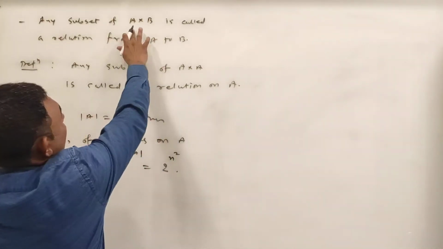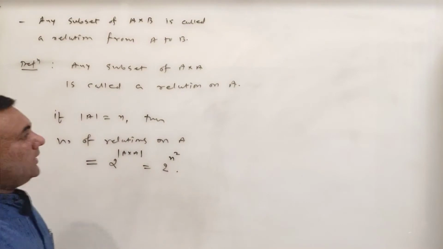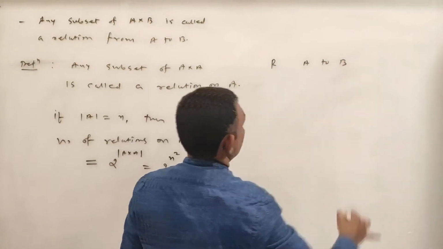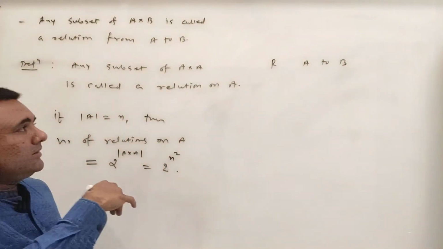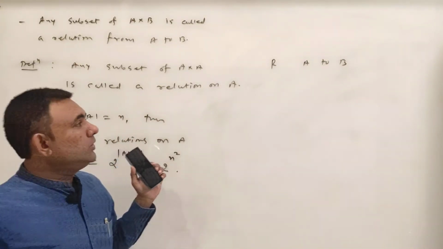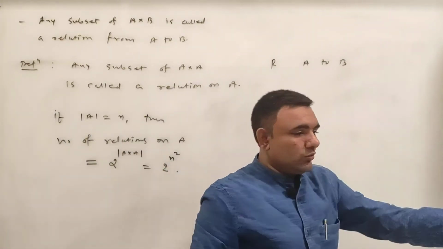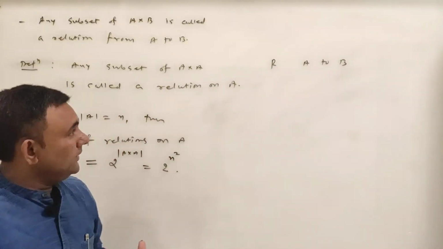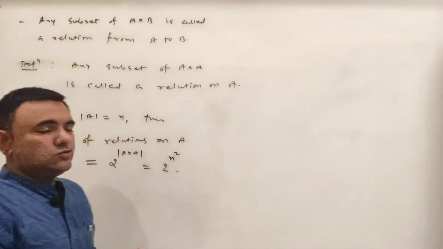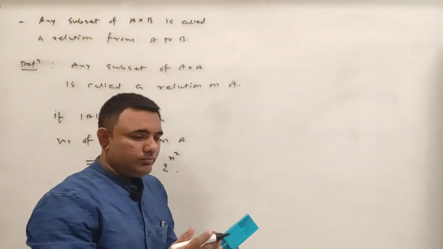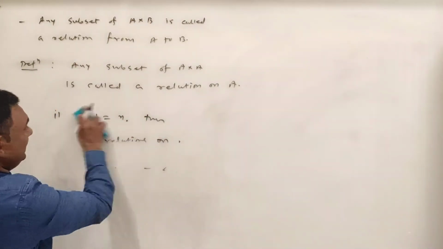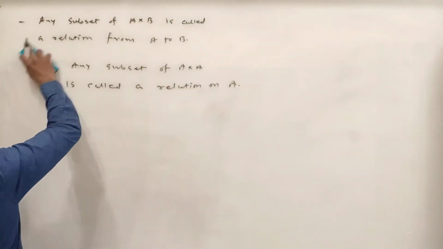So if you have two sets A and B, and if you have given some relation, say R is a relation from A to B, then it is not necessary that it is a relation from B to A also. यदि हमें वो बात करनी है कि वो जो रिलेशन है वो A to B है और B to A भी है, then we say that relation is both the way relation. So let us define the next relation, that is both the way relation.